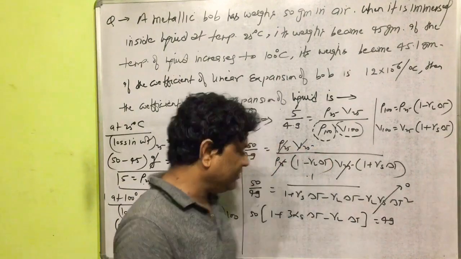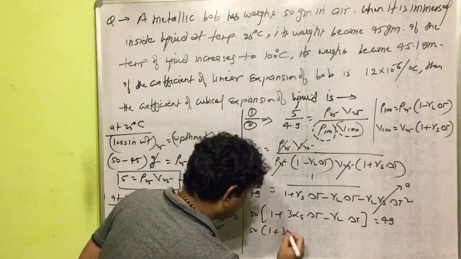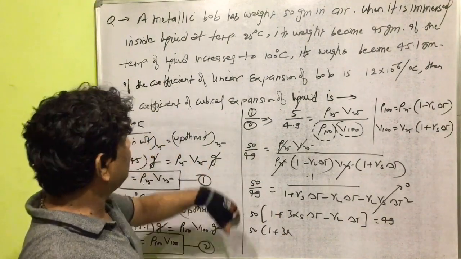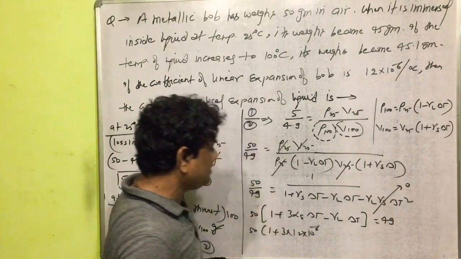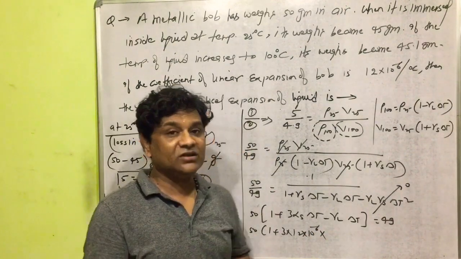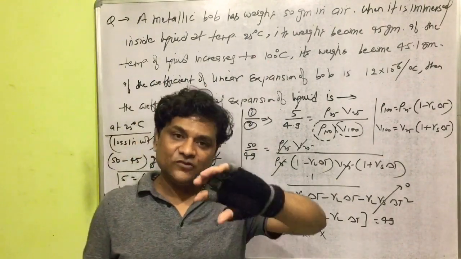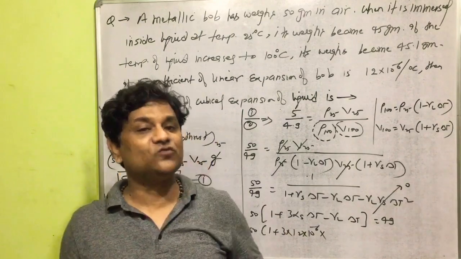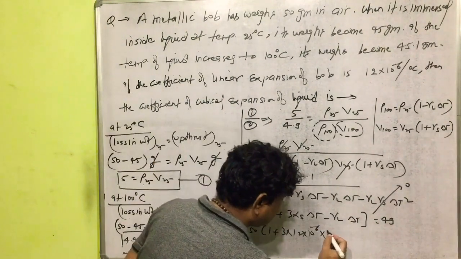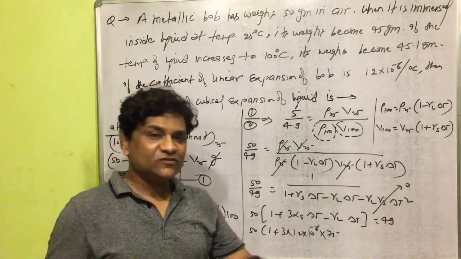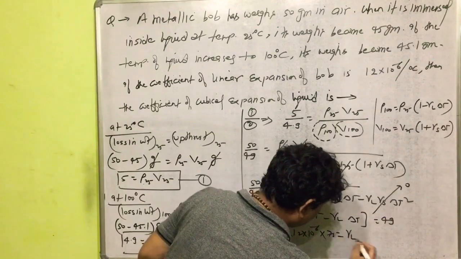Yes, we can put the values now. It will come 50 into 1 plus 3 times alpha solid. Alpha solid is given as 12 into 10 to the power minus 6, into change in temperature. The temperature changes from 25 to 100 degrees Celsius, so the change in temperature will be 100 minus 25, which is 75 degrees Celsius, minus gamma of liquid.